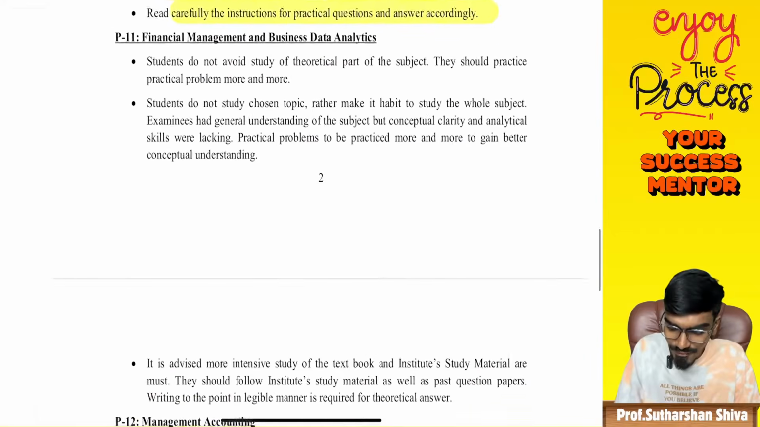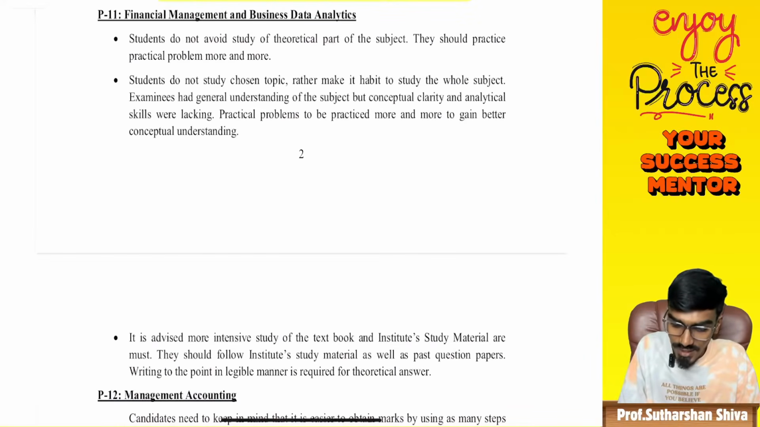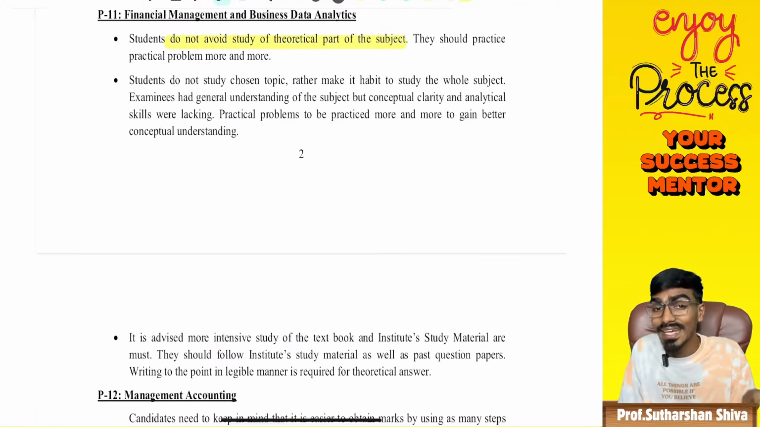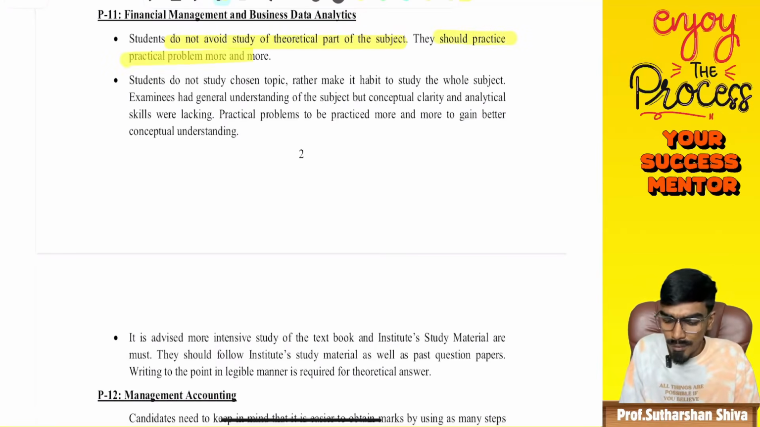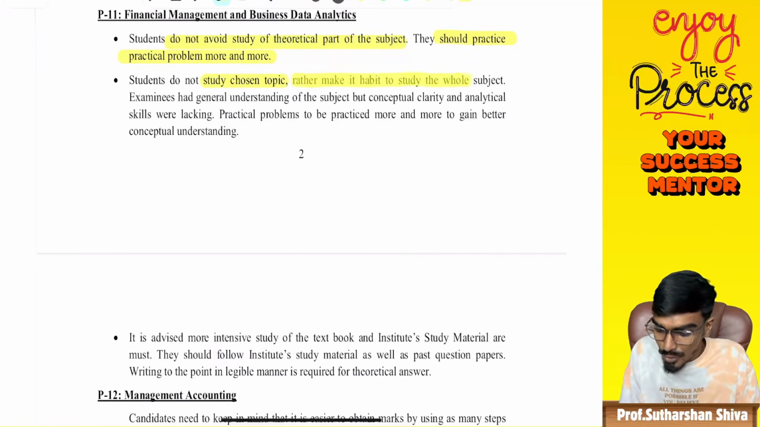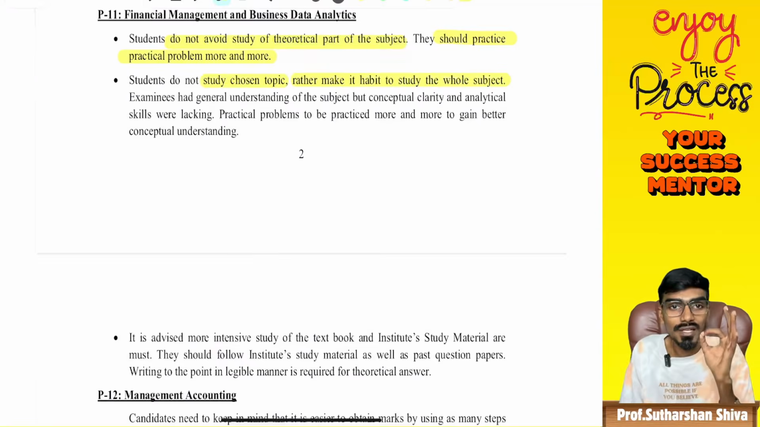What is given for financial management? They said, with respect to financial management, the students should not avoid the study of the theoretical part of the subject. They should not avoid the theoretical part. They should have a backup. They should practice practical problems more and more. They should practice more questions from different resources. Students should not study chosen topics. Rather, make it a habit to study the whole subject. That is very much important.